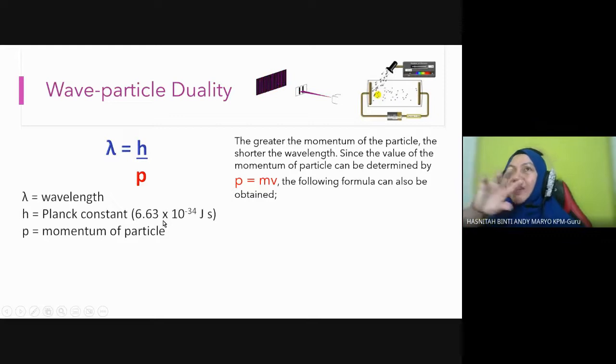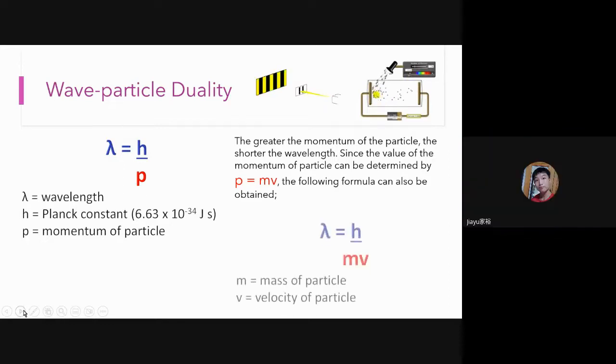When a wave moves as a particle, and a particle moves as a wave, they obey this equation. Both wave and particle obey this equation, so we can find the wavelength and the momentum when they travel from one point to another. Teacher, yes.